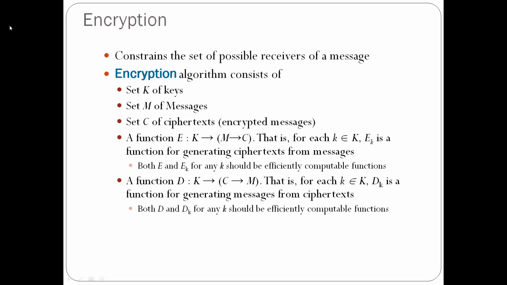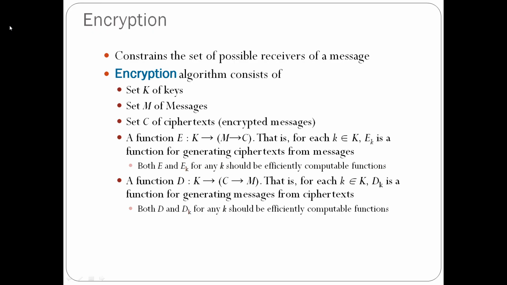By applying K, the secret key value, after the encryption we get the ciphertext, that is C. So this is actually the encryption function.